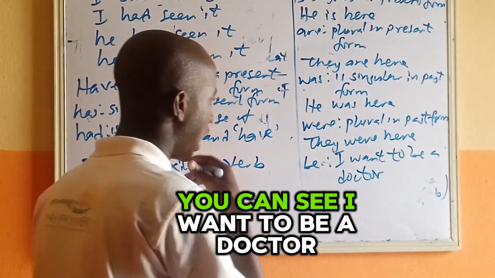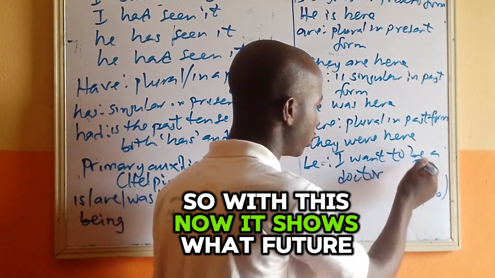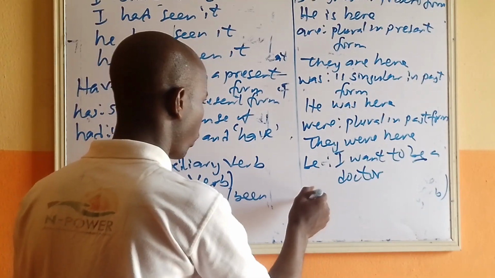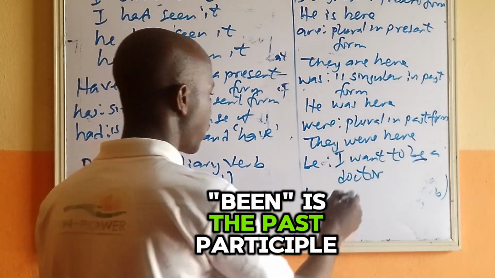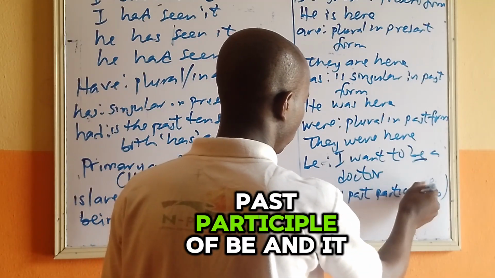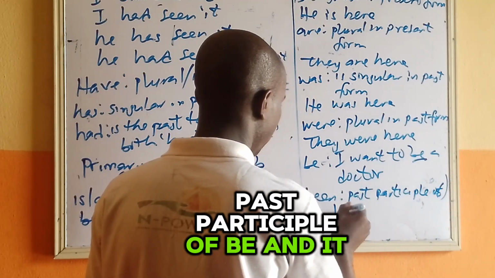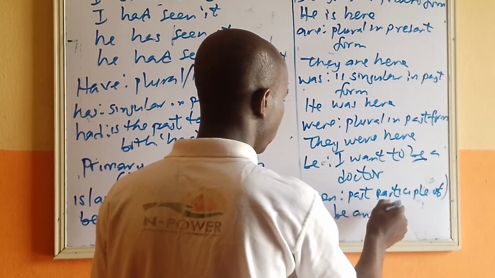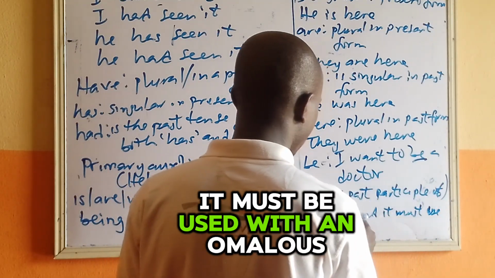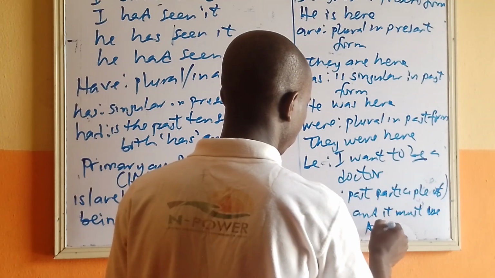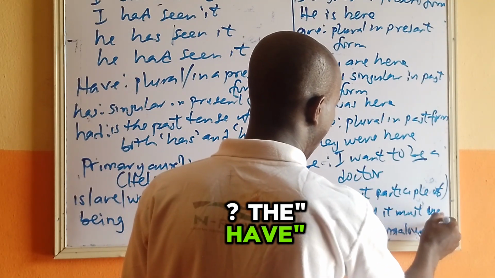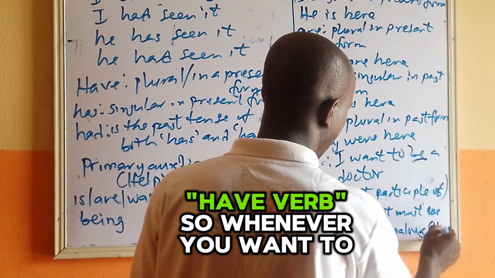So with this, it shows future. So been is the past participle of be, and it must be used with the anomalous verb alone, that is, the have verb.